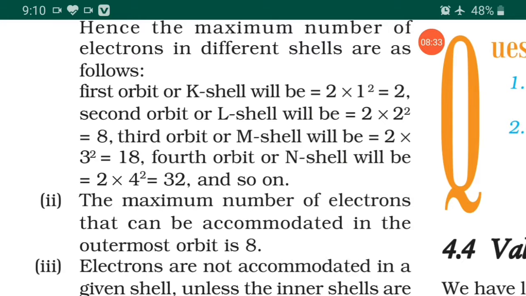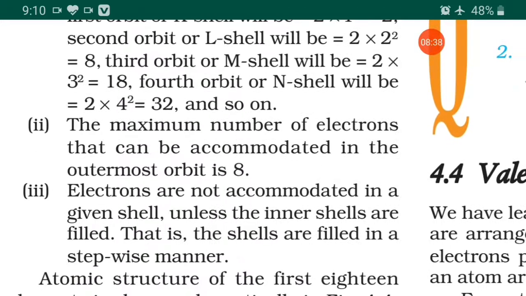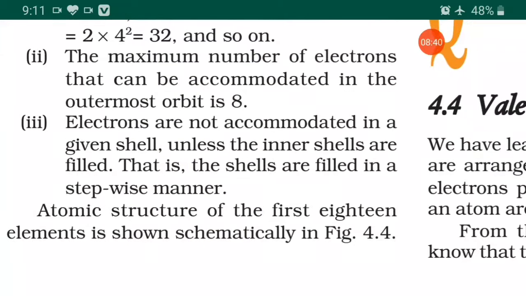So like that we are arranging the electrons in a particular manner. That was the first rule. Second rule: the maximum number of electrons that can be accommodated in the outermost orbit is 8. So my dear students, one thing you have to remember: the first cell, that is energy level K cell, takes 2 electrons, and after that maximum 8 electrons will be accommodated. That is the second rule.